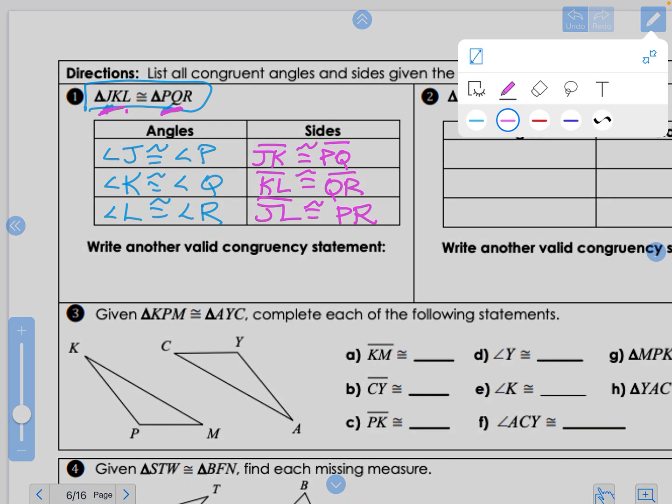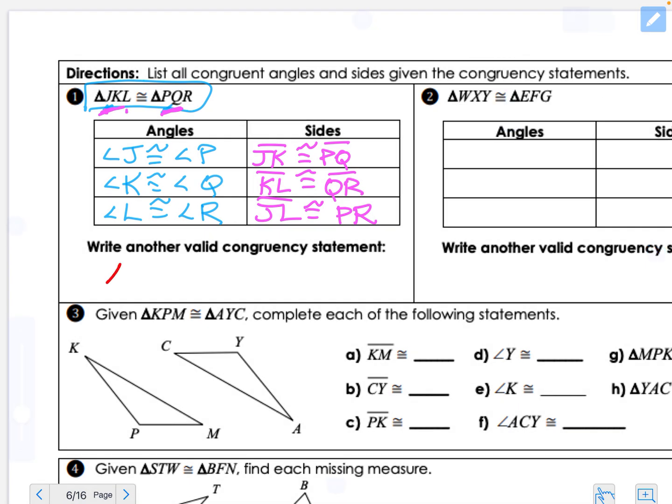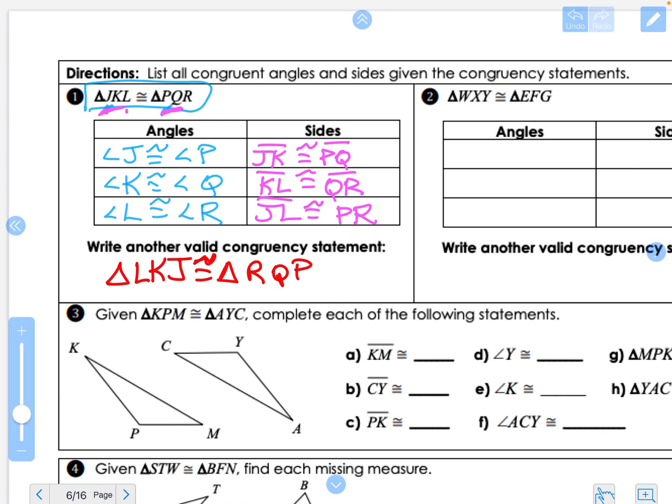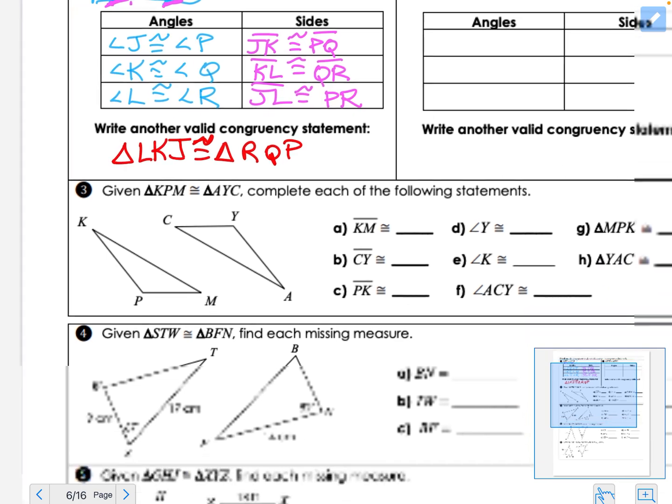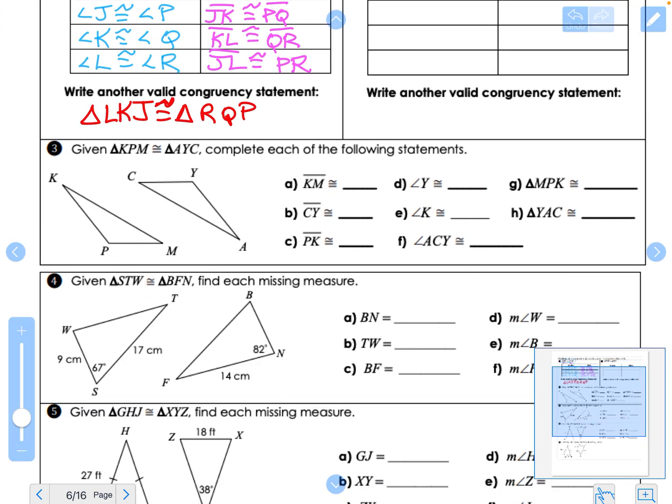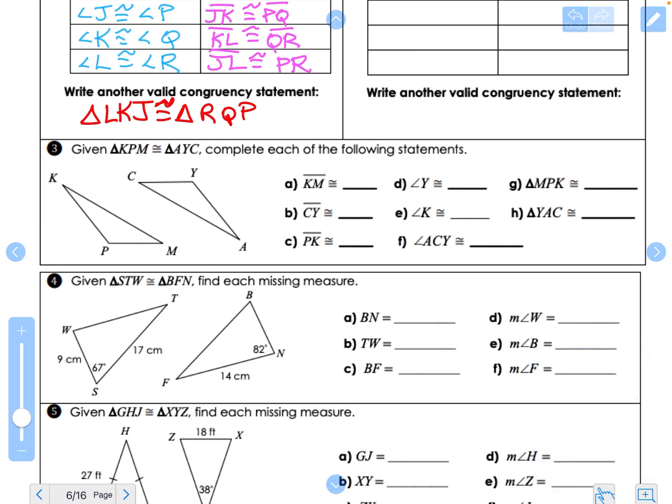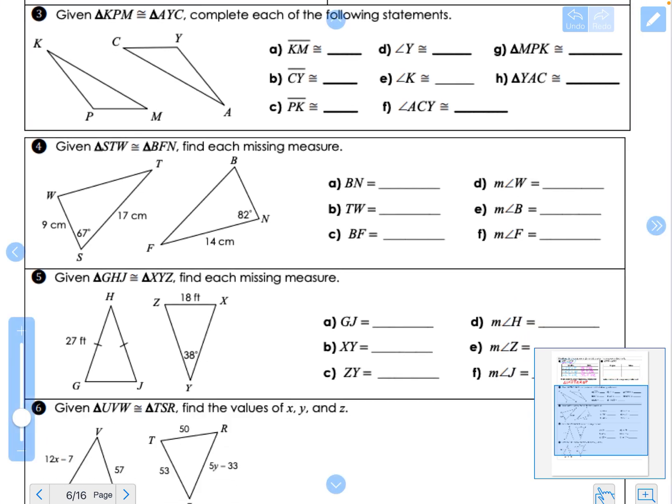Now, if I ask you to write another valid congruency statement, so let's take it in a different order. I might just do it backwards. That's easy to do. So LKJ is congruent to RQP. You just have to keep corresponding parts in the same order. So then let's skip number 3. Let's look at example 4.